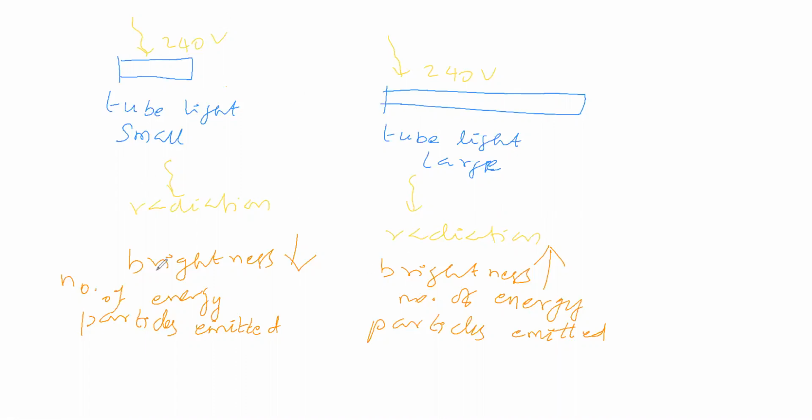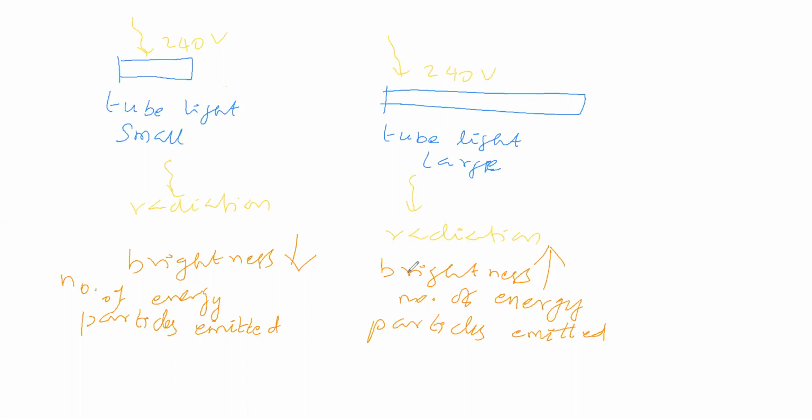This tube light is also emitting energy particles, so that it is giving so and so brightness. Now, how many energy particles do you think this tube light emitted, and how many did this one emit, by considering both for the same time?